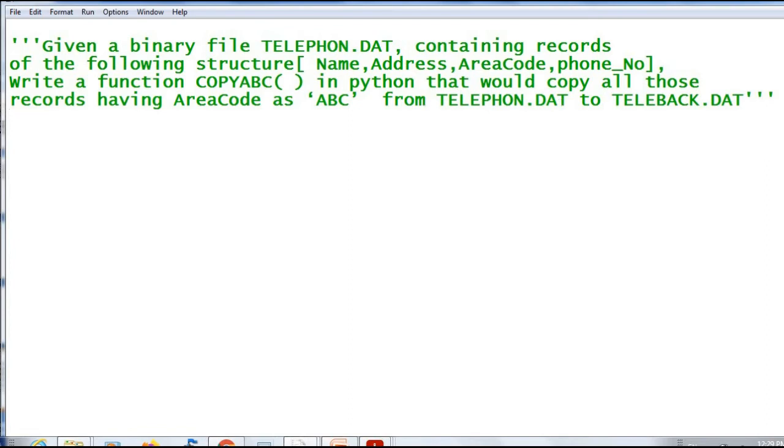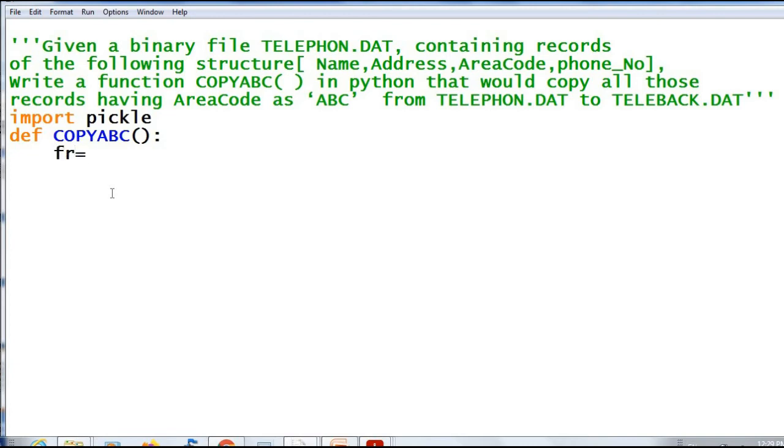So here we have two files. First one telephone.dat that we have to open in read mode. Then telephoneback.dat that we have to open in write mode. First you have to import the pickle module. Import pickle. Then the function def copy ABC, no arguments. Then open the file telephone.dat in read mode.